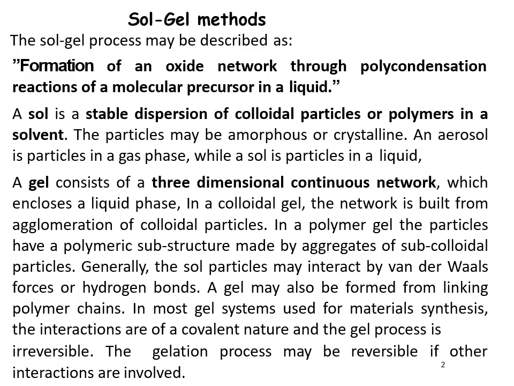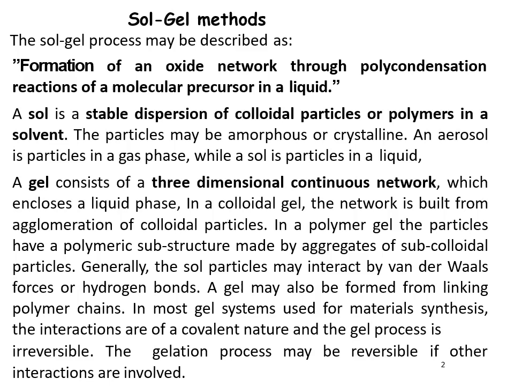A gel consists of a three-dimensional continuous network which encloses a liquid phase. Two types. In a colloidal gel, the network is built from agglomeration of colloidal particles. In a polymer gel, the particles have a polymeric substructure made by aggregates of subcolloidal particles.